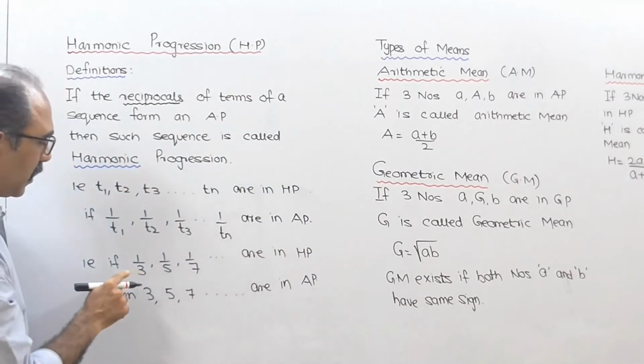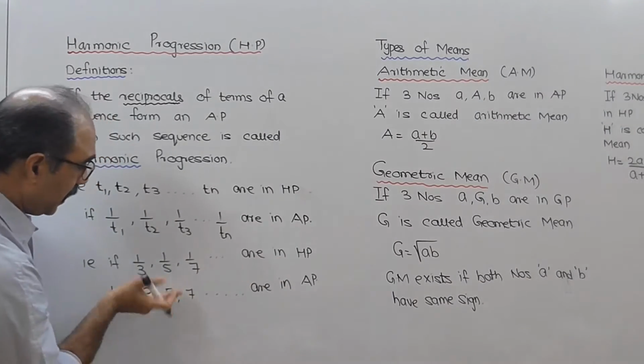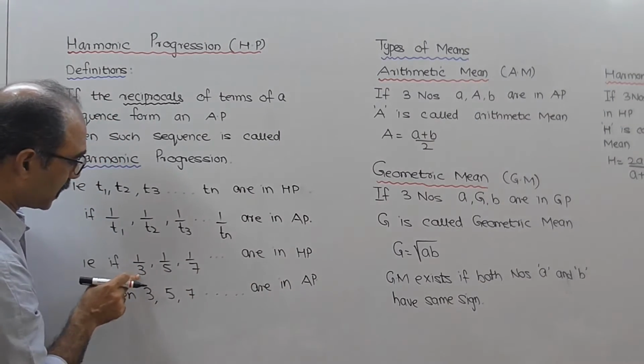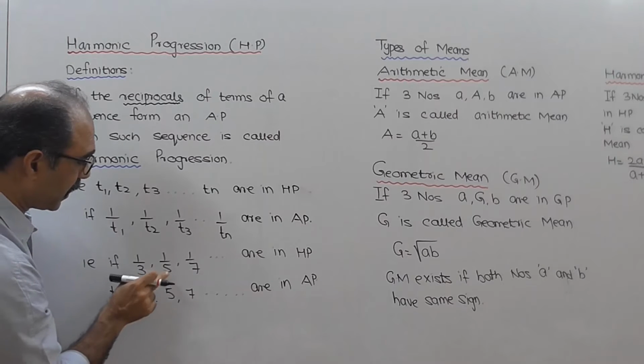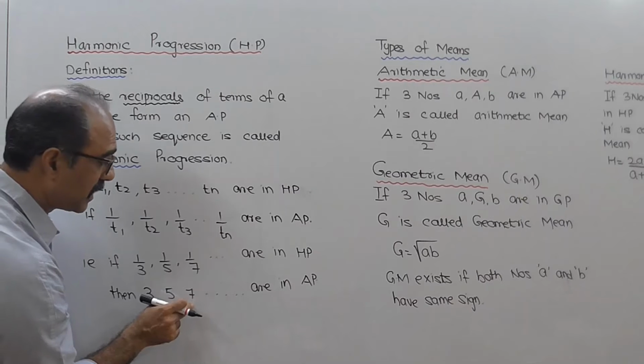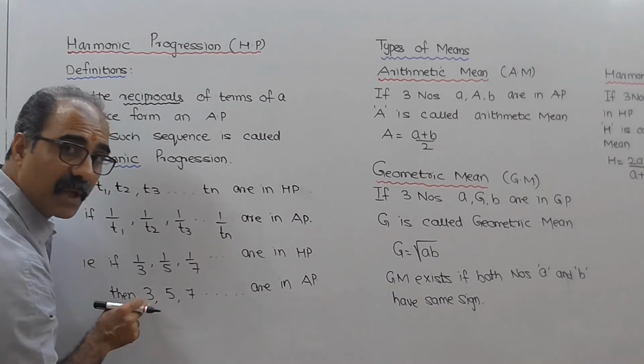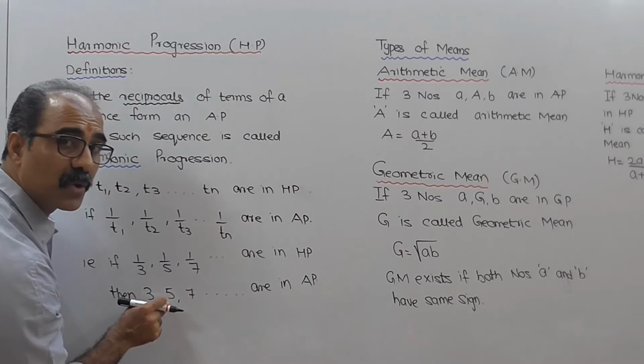Check करो, देखो 1/3, 1/5, 1/7 they are in HP. Reverse मारो, reciprocal of this, reciprocal of 1/3 is 3, reciprocal of 1/5 is 5, reciprocal of 1/7 is 7. If you check, they are an AP because 5 minus 3 will give you 2 and 7 minus 5 will also give you 2.